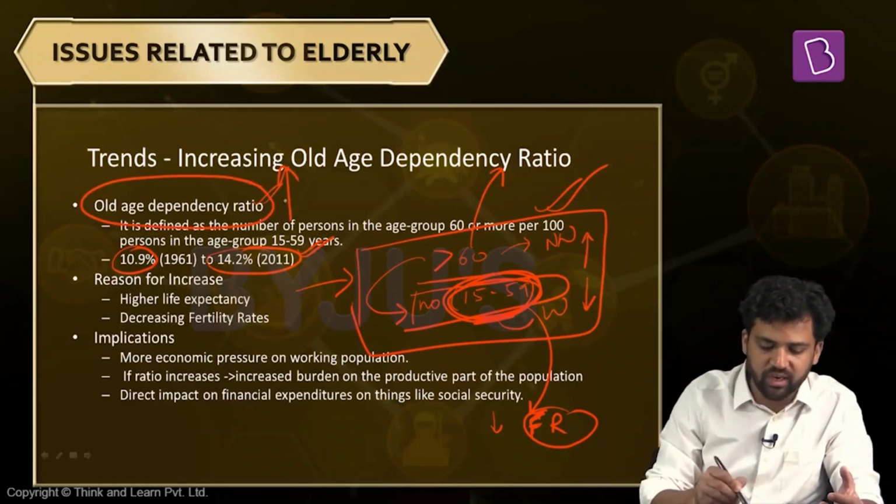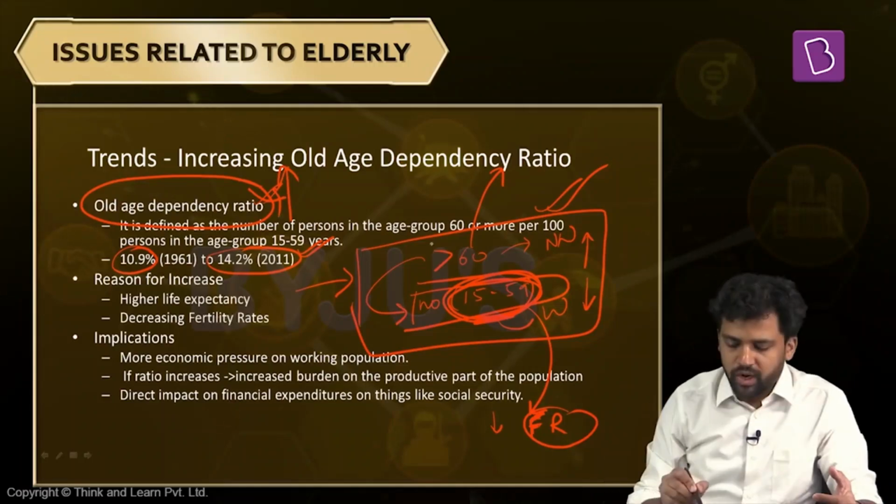So what is the result? The old age dependency ratio will increase significantly. Now, what will be the consequence of the drastic increase in the old age dependency ratio? So just look at it. The percentage of elderly is increasing.